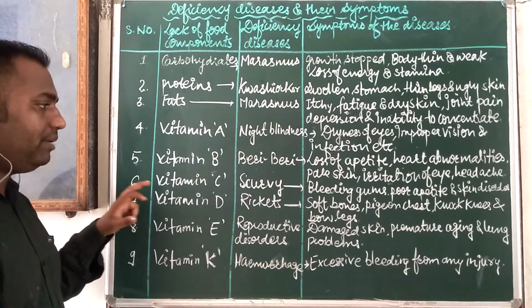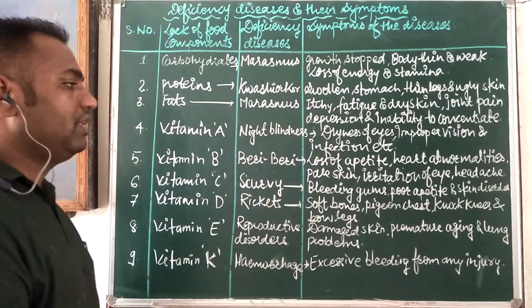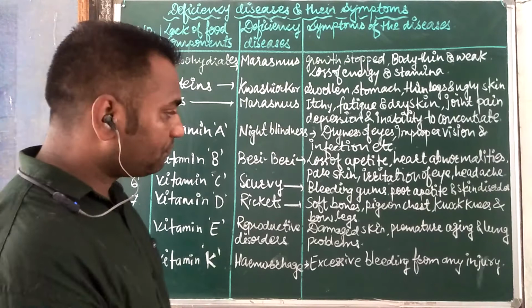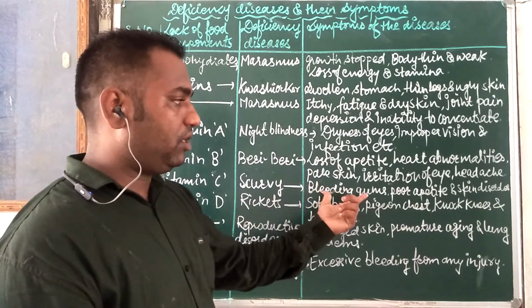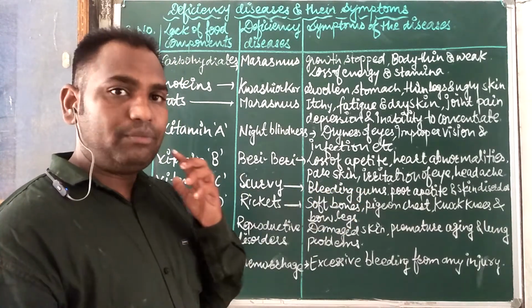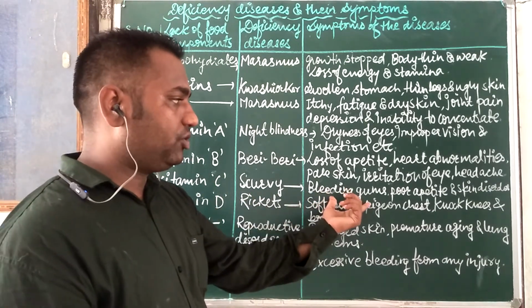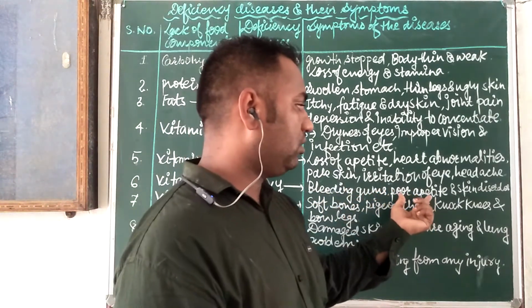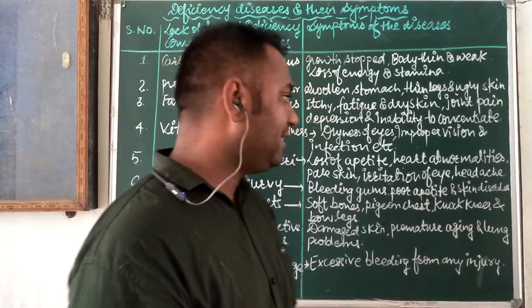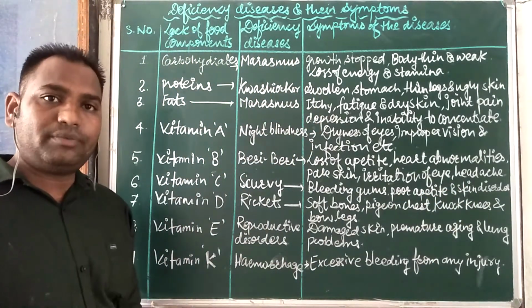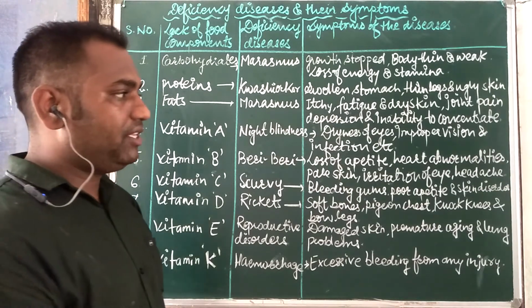Next, number six, vitamin C. Vitamin C deficiency causes scurvy. Symptoms are bleeding gums, poor appetite, improper digestion, and skin disorders, meaning irritation of skin or skin infections.